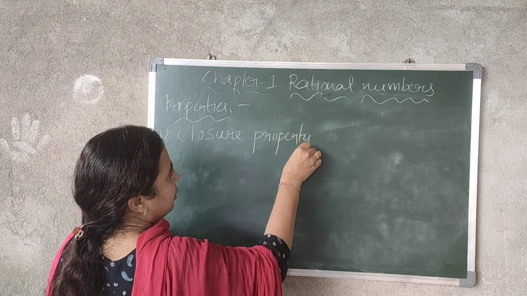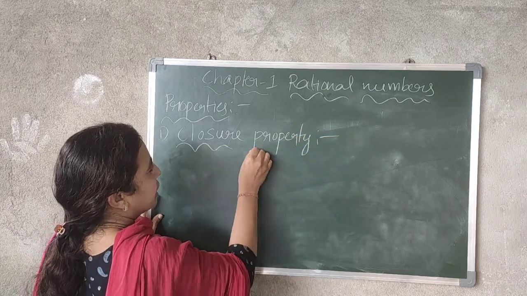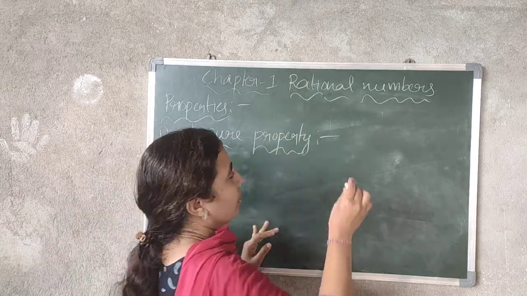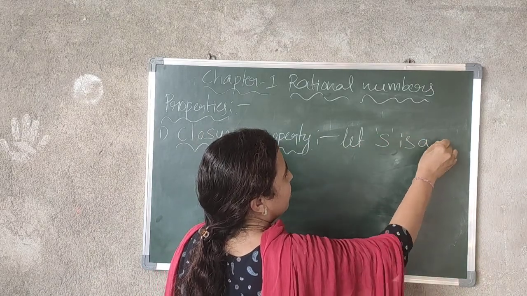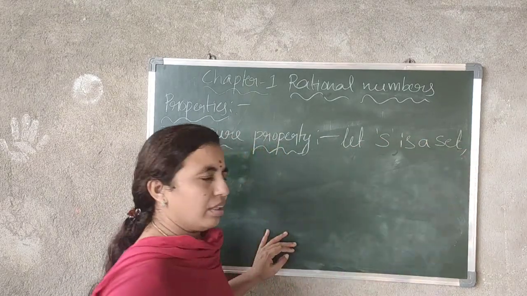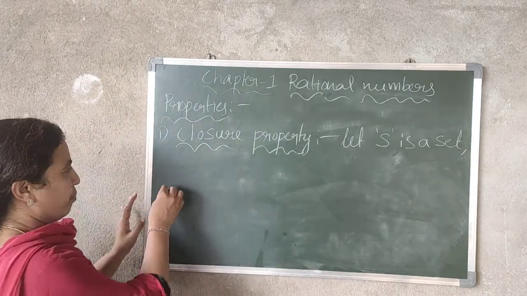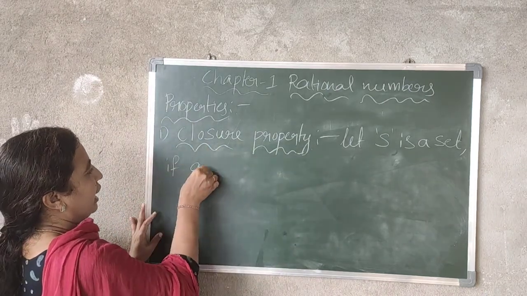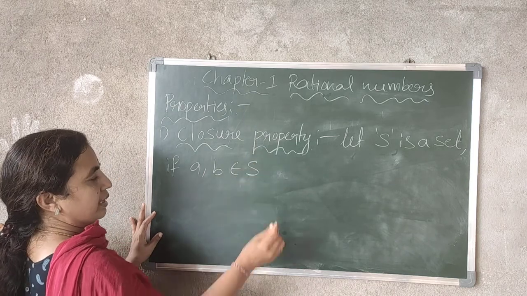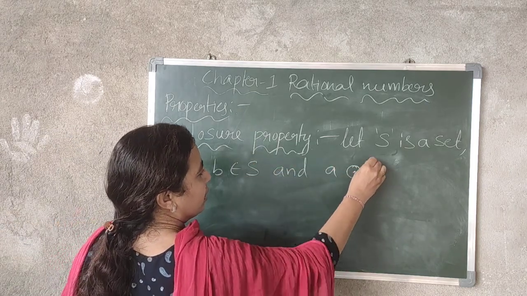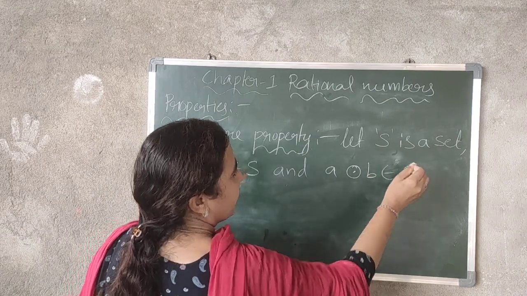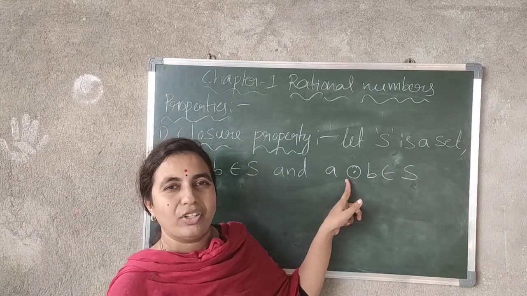Property. What is the first property? Closure property. Now, let S be a set. If A comma B belongs to S and A dot B also belongs to set S. See here, this is called the binary operation symbol.